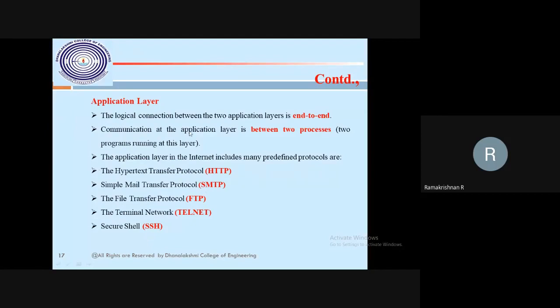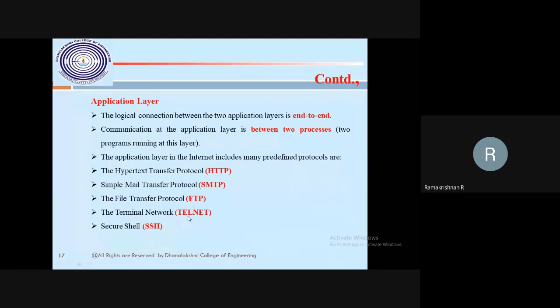So the application layer is between two applications. You and I want to communicate with a web browser. Without a browser, we cannot communicate with the web server application, so we need the HTTP protocol. If I want to use mail, Google Mail or Gmail or Yahoo Mail or whatever, SMTP, Simple Mail Transfer Protocol, helps. If I want to transfer any file to the web server, like Google Docs, then we go for File Transfer Protocol.